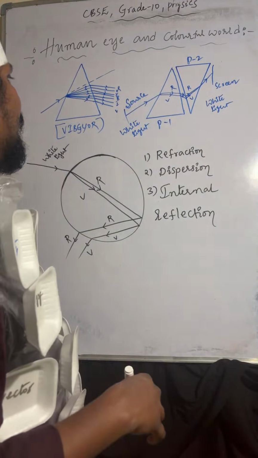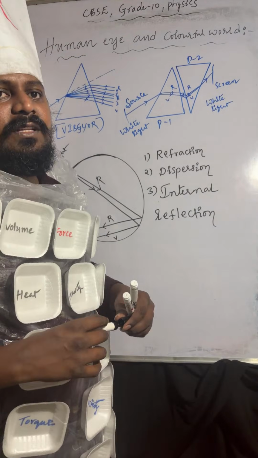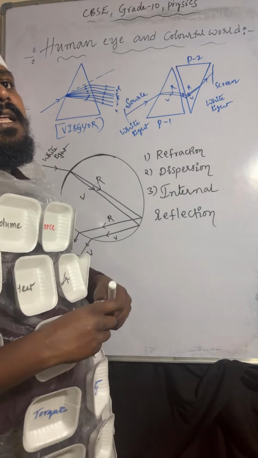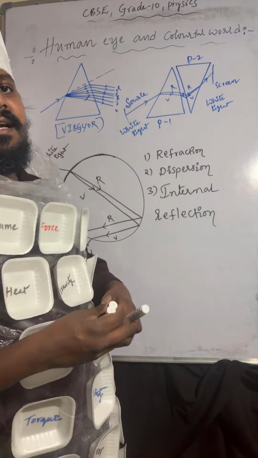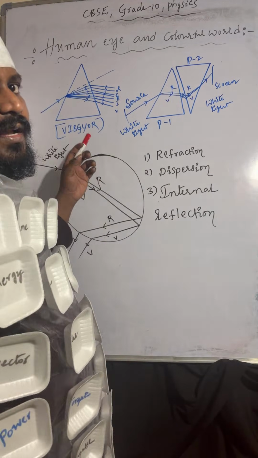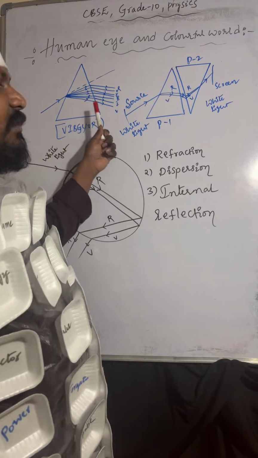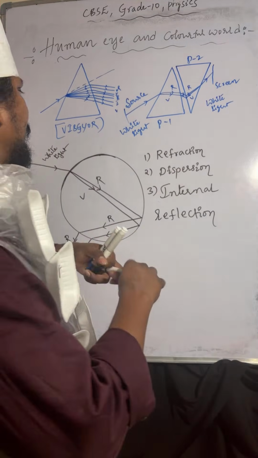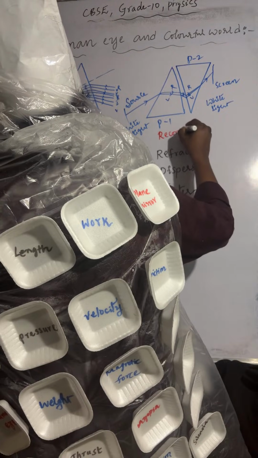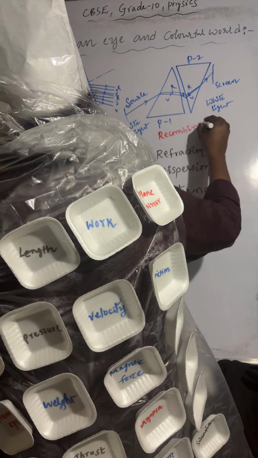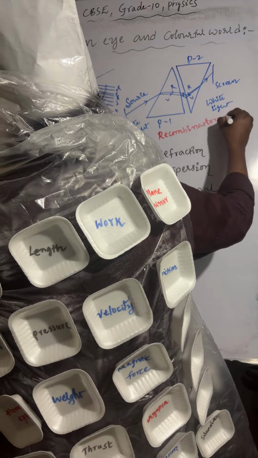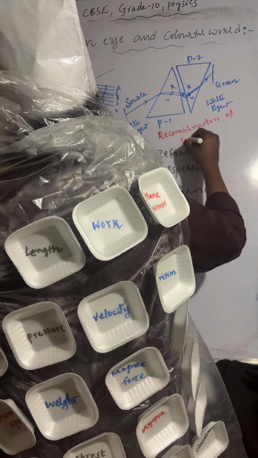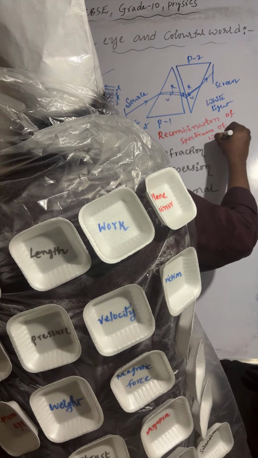So I hope it is very clear. When a light ray passes through the prism, it splits into 7 colors. The splitting of white light into 7 colors is known as dispersion. Those 7 colors form a band on the screen, that is called the spectrum. This is the recombination of the spectrum of white light.